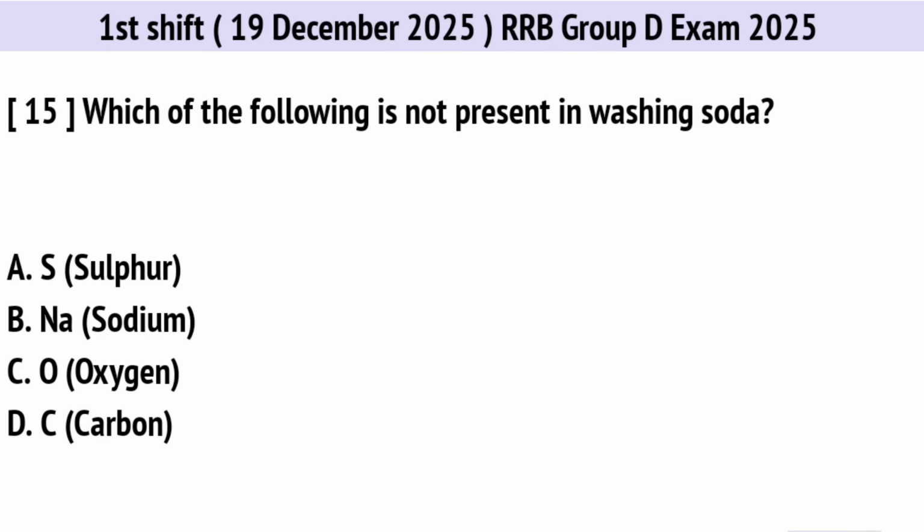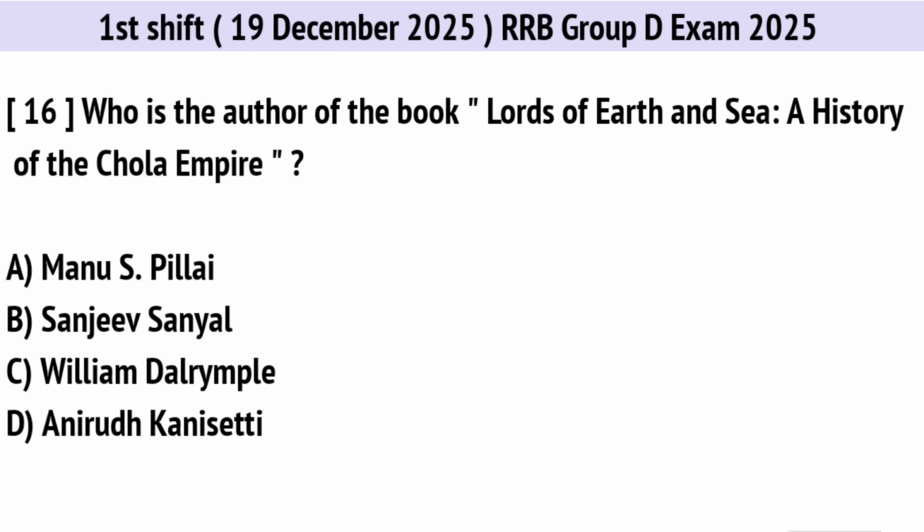Which of the following is not present in washing soda? Correct option is A. Sulfur. Who is the author of the book Lords of Earth and Sea, A History of the Chola Empire? Correct option is D. Anirudh Kanisetti.